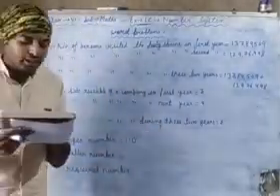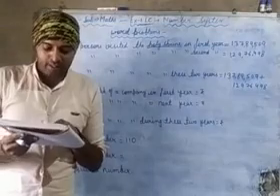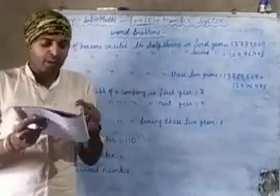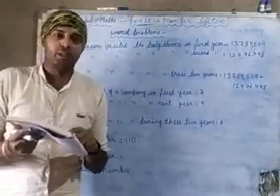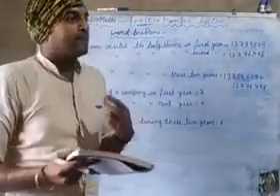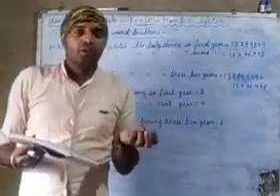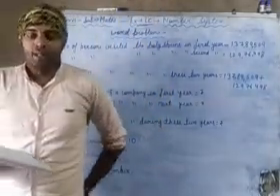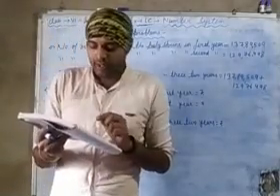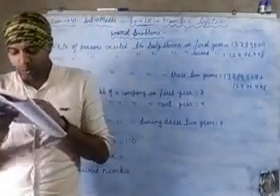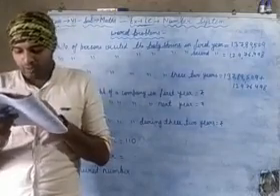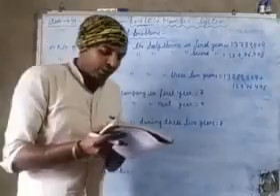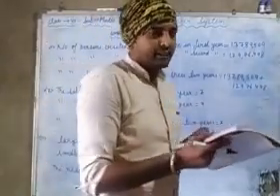Last year 3 sugar factories in a town produced this number of bags of sugar. Means in a town there are 3 sugar factories that produce many bags. The first sugar factory produced 2 crore 48 lakh 9,565 bags of sugar.